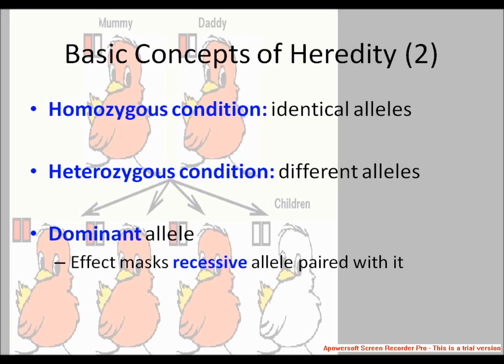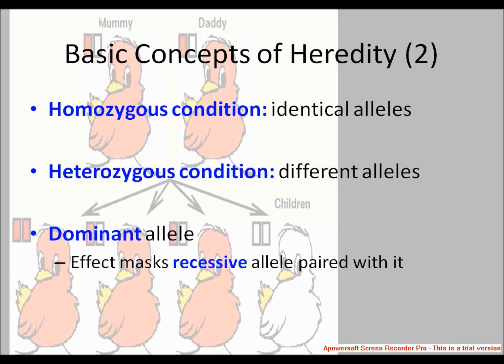Next is the homozygous and heterozygous. Each parent diploid has two alleles for a trait. They may be homozygous or heterozygous. Homozygous indicates they possess two identical alleles for a trait. Homozygous dominant genotypes possess two dominant alleles for a trait. Homozygous recessive genotypes possess two recessive alleles for a trait.